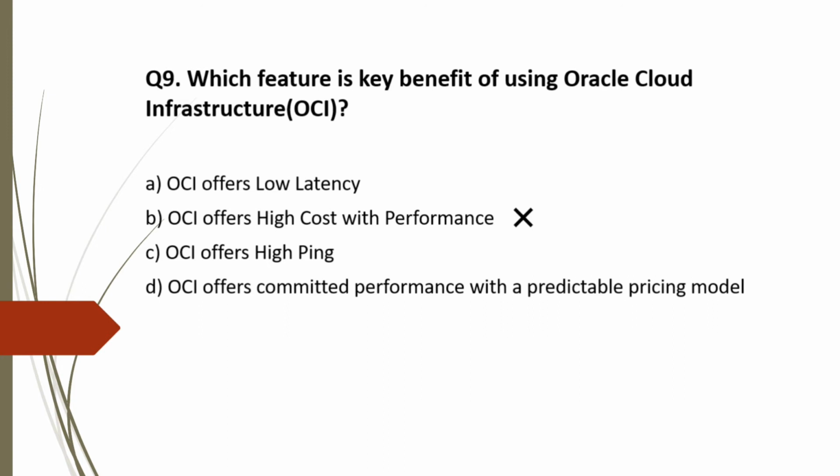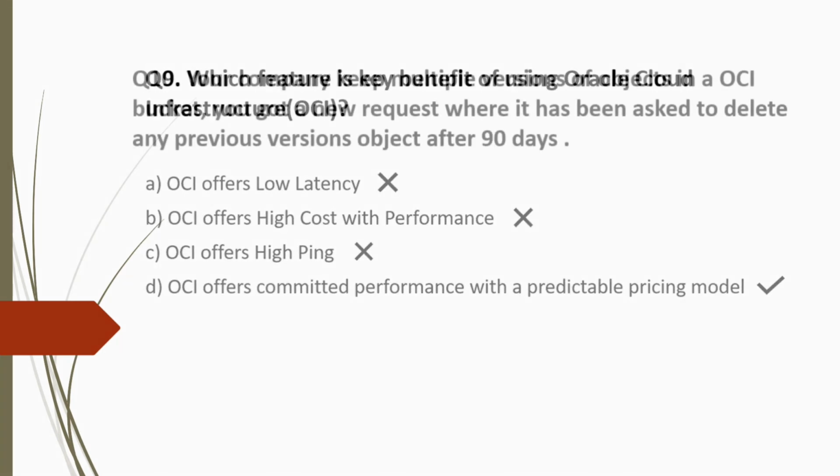So this is also incorrect. Option D, OCI offers committed performance with a predictable pricing model. This is correct for OCI and this is more appropriate than option A. So this is correct. So option A would be incorrect in this particular case. So the correct answer is option D.